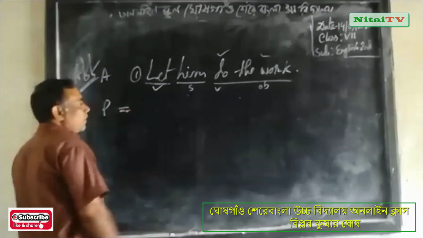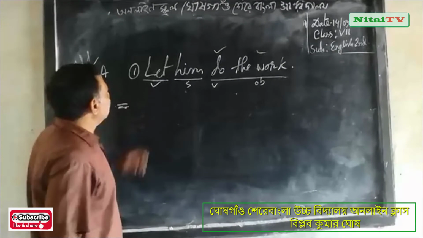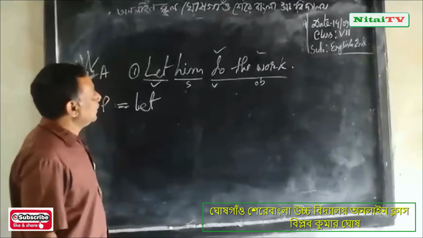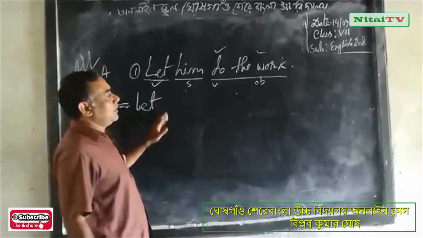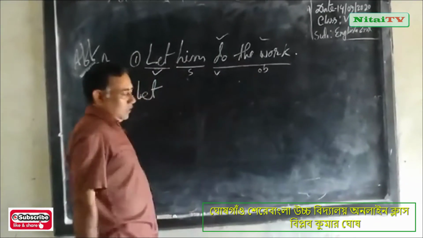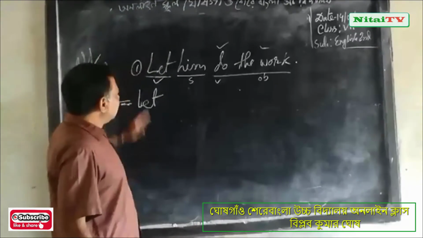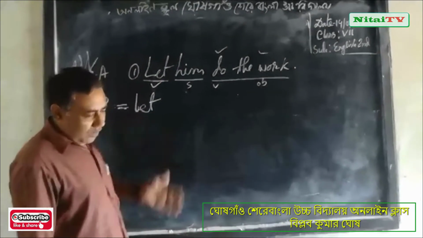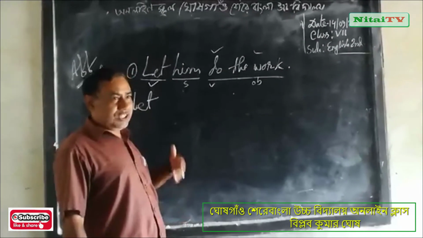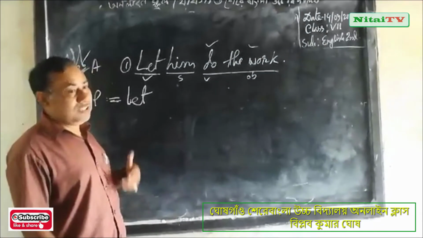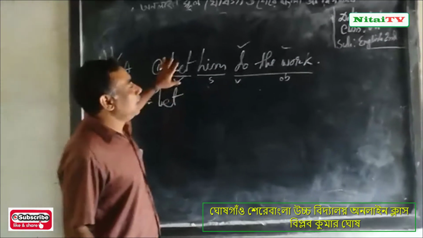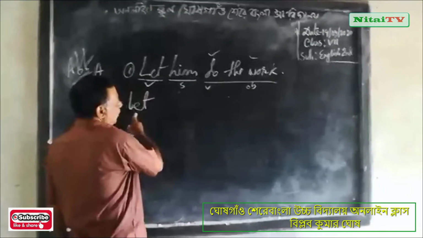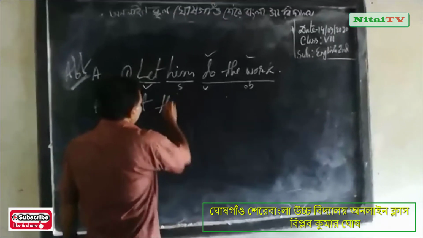I said to you, at first you will write the let, and you will write the object. Dear student, you follow. This is the affirmative form, including subject. You have already known how to change the affirmative and negative form without subject, but this one includes the subject. So at first you will write let, and then you will write the object.